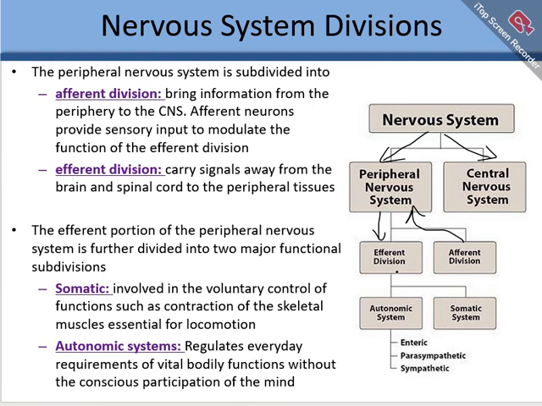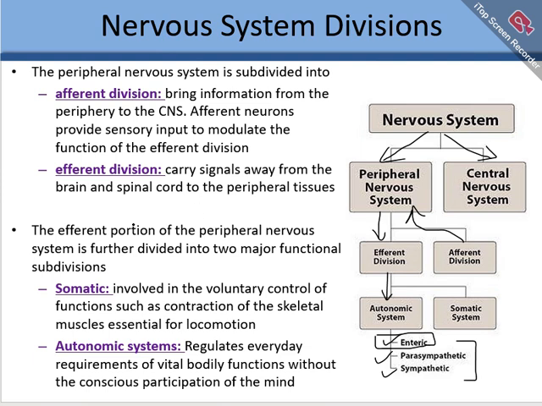And further in the efferent division, if you see in the diagram here, there is the somatic nervous system, which controls the skeletal muscles and voluntary movements, and the other one is the autonomic nervous system, which is the topic of discussion today. And further in the autonomic nervous system, there is the enteric nervous system, the parasympathetic nervous system, and the sympathetic nervous system. The enteric nervous system I will discuss in some other lecture separately, but today's topic is more about the parasympathetic and sympathetic systems.